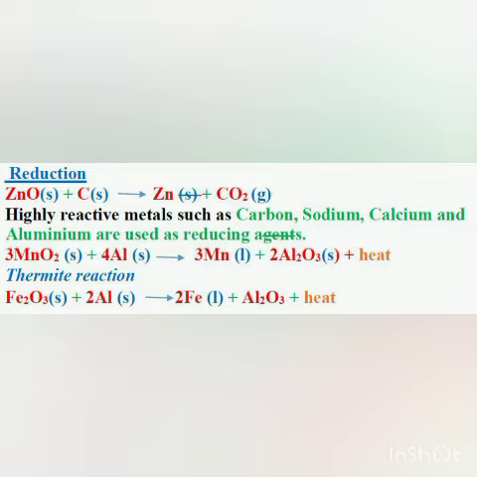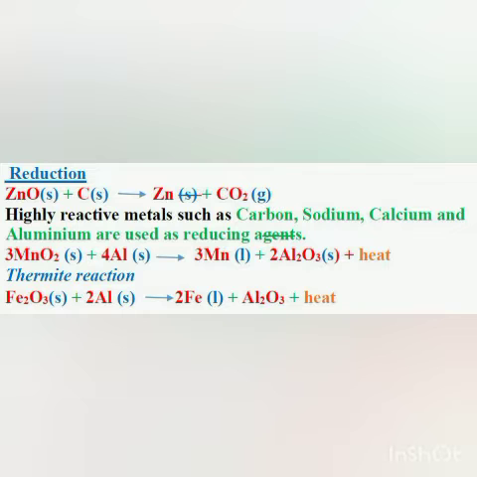In fact, the amount of heat evolved is so large that the metals are produced in the molten state. This property of reduction by aluminium is made use of in thermite welding for joining the broken pieces of heavy iron objects like girders, railway tracks or cracked machine parts.